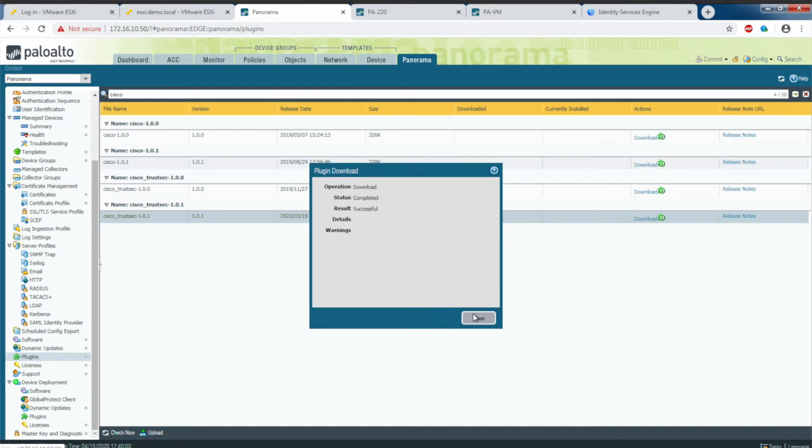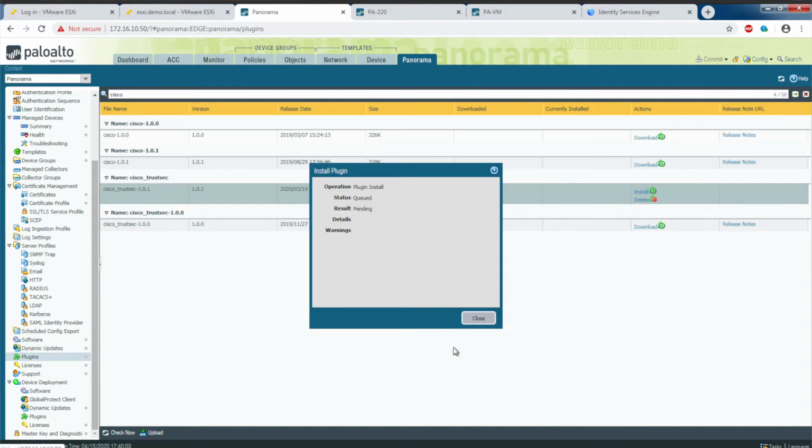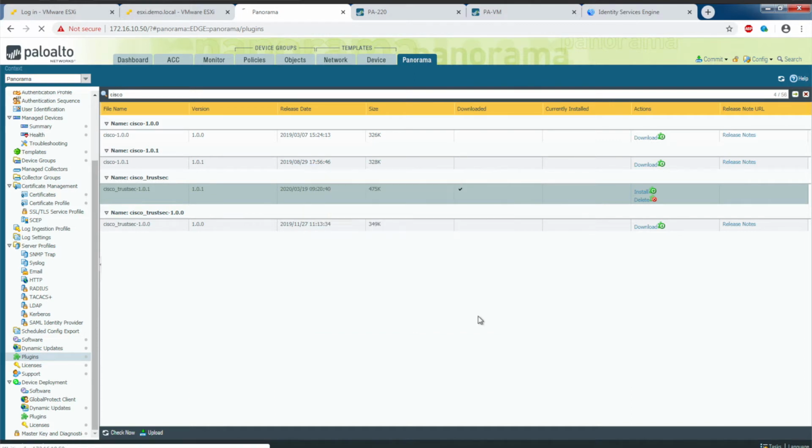Pretty quick download, and we will install the plugin. Here you can see the plugin has been successfully installed. The Panorama management interface will refresh to make the plugin available to us for configuration.